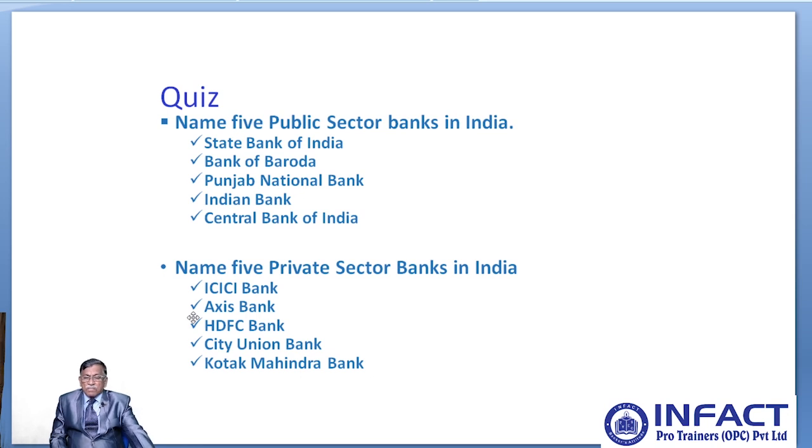If you look at the private sector banks in India, we have ICICI Bank, we have Axis Bank, we have HDFC, and we have City Union Bank, and we have Kotak Mahindra Bank, of which the City Union Bank belongs to a category called old private sector banks. All other banks, ICICI, Axis Bank is presently called as UTI Bank. So ICICI Bank, UTI Bank, HDFC and Kotak Mahindra, they all belong to new private sector banks, whereas City Union Bank is the old private sector bank. It's more than 50 years old.